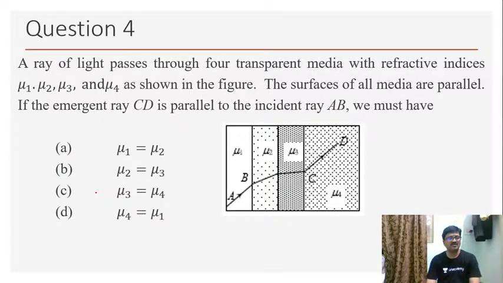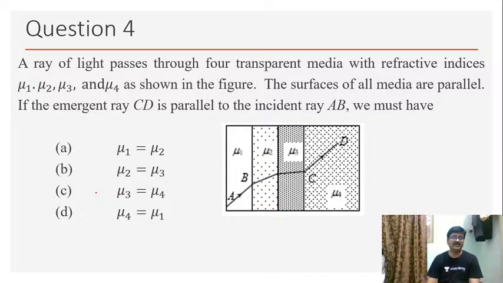Question number 4. A ray of light passes through 4 transparent media with refractive indices mu1, mu2, mu3 and mu4 as shown in the figure. The surfaces of all media are parallel. If the emergent ray CD is parallel to the incident ray AB, we must have.